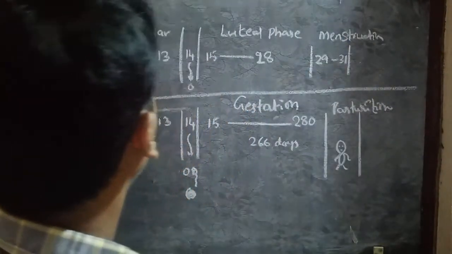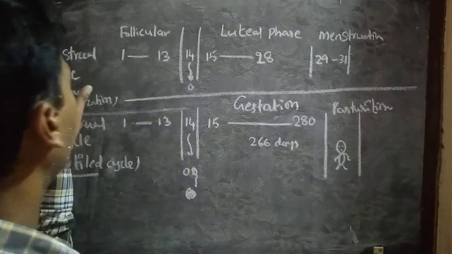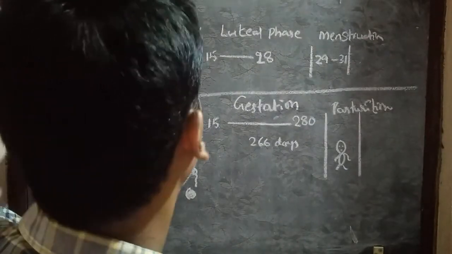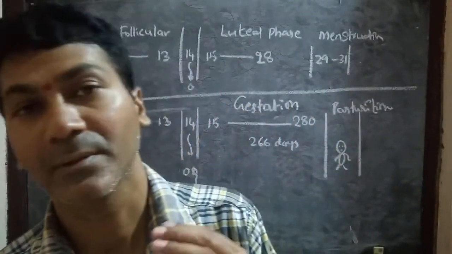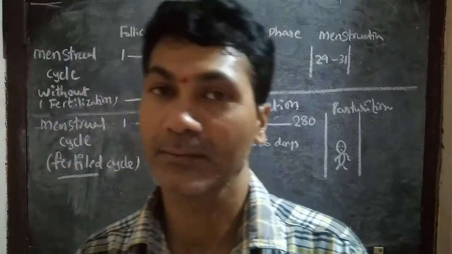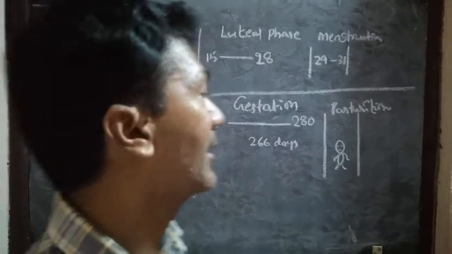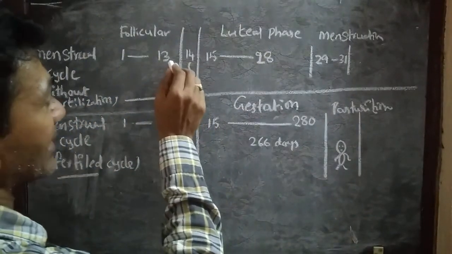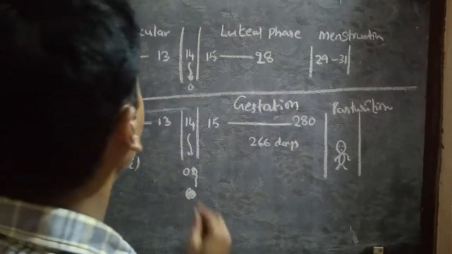The first 13 days of the menstrual cycle are called the follicular phase. During the follicular phase, the ovarian follicles start growing in size, and they reach maximum size on day 14.